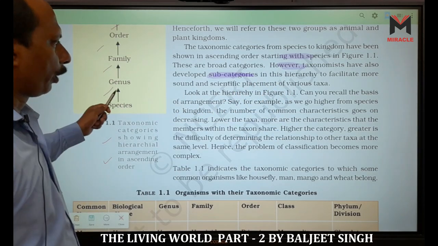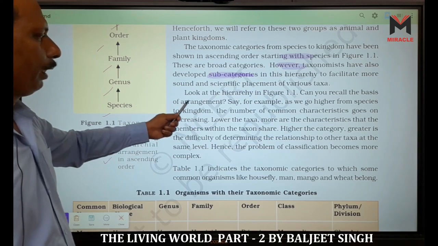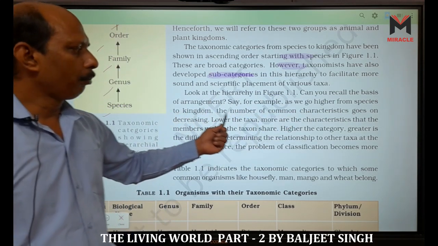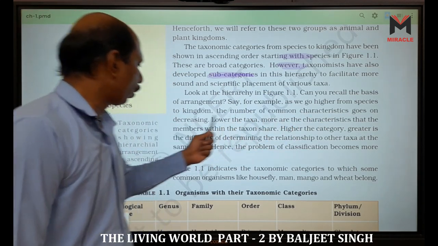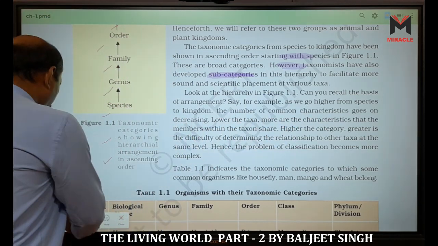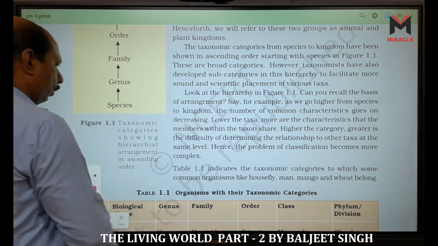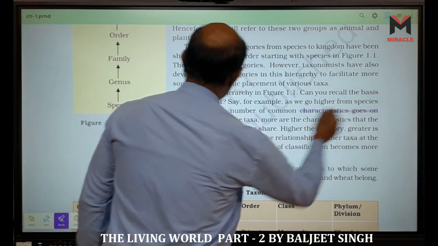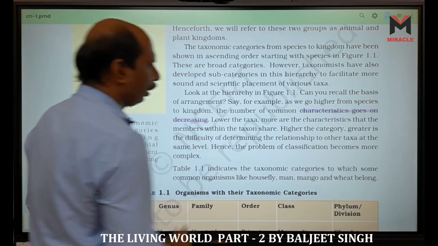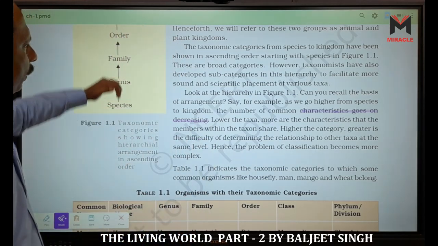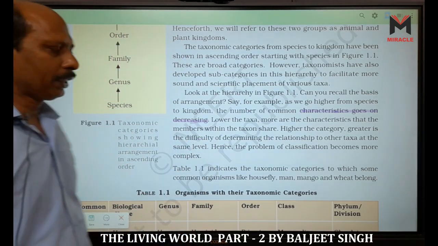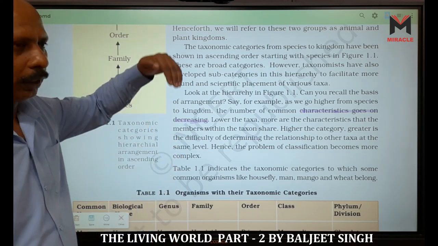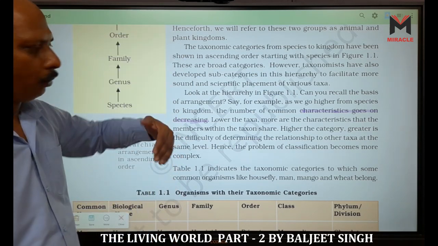Can you recall the basis of arrangement? For example, as we go higher from species to kingdom, the number of common characteristics goes on decreasing. This is an important point. That means kingdom has much fewer similarities. When we go from kingdom to phylum, more similarities; phylum to class, we get some more characteristics, similarities.